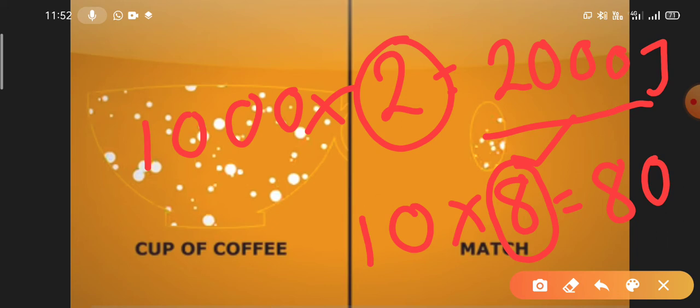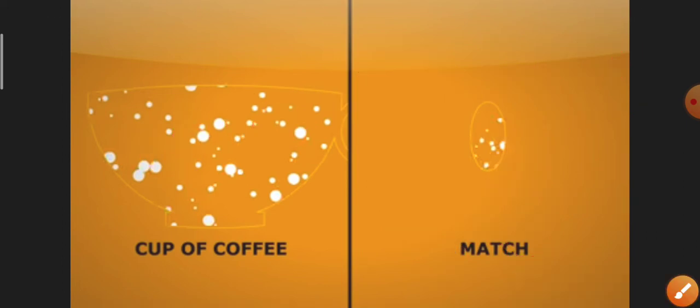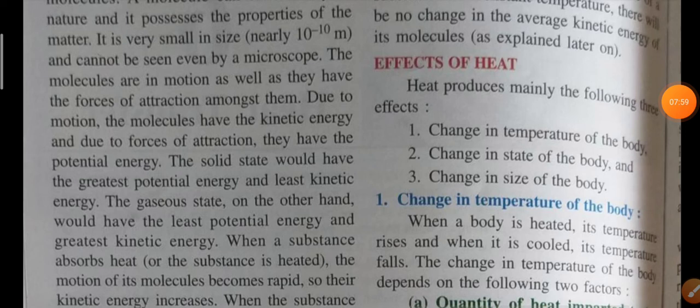So that means the matchstick has higher temperature because the average energy is high, but the cup of coffee has high heat energy because the total energy is high. So this is the difference between heat and temperature.